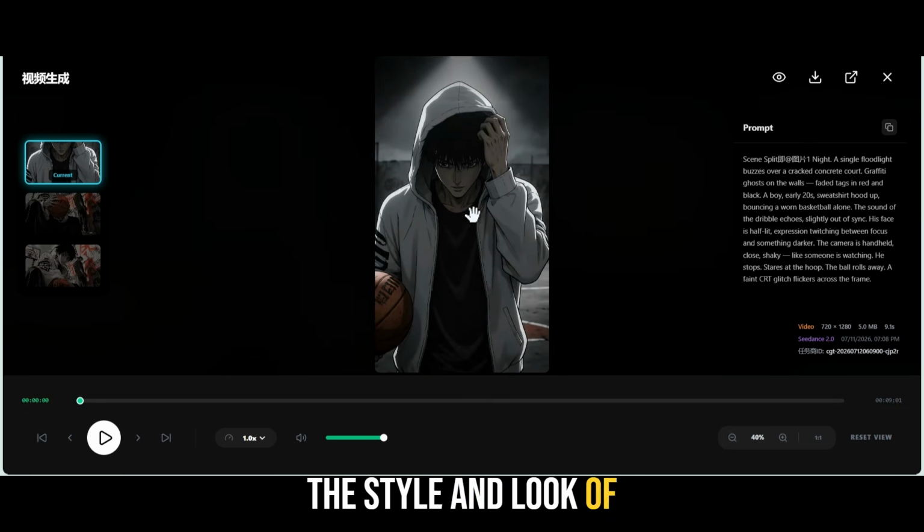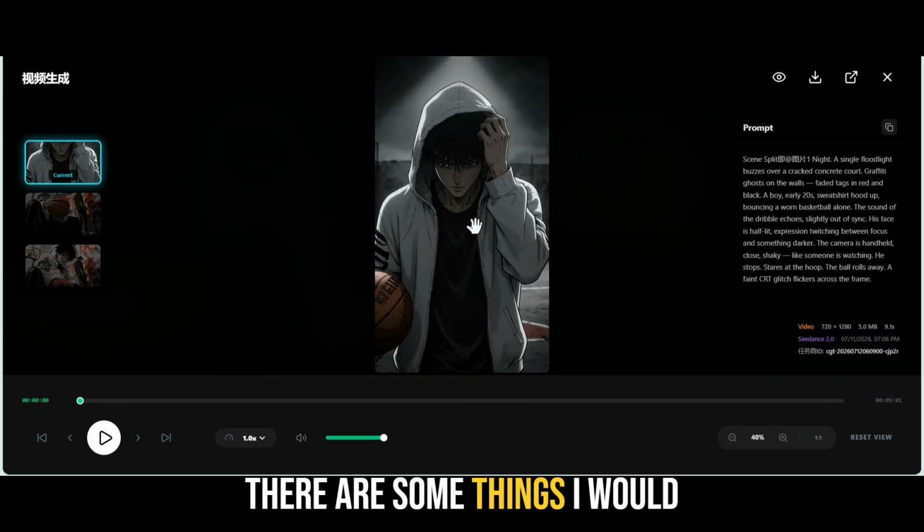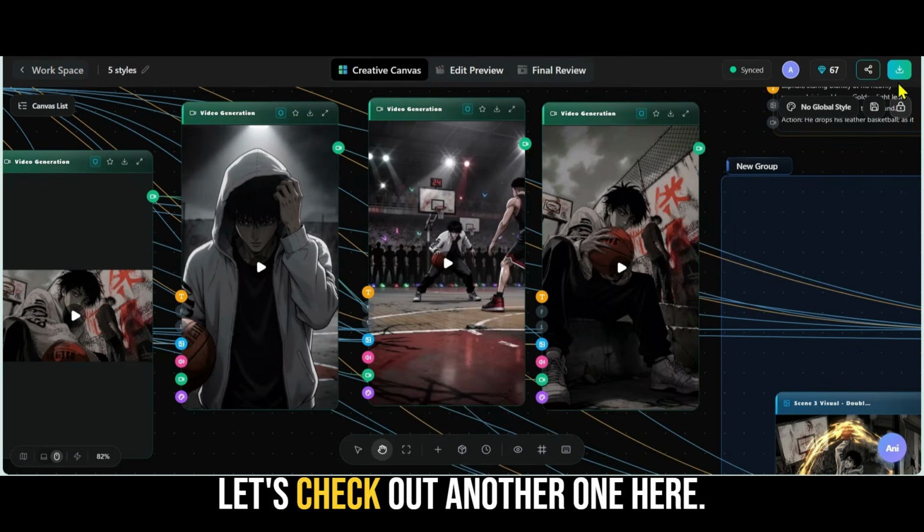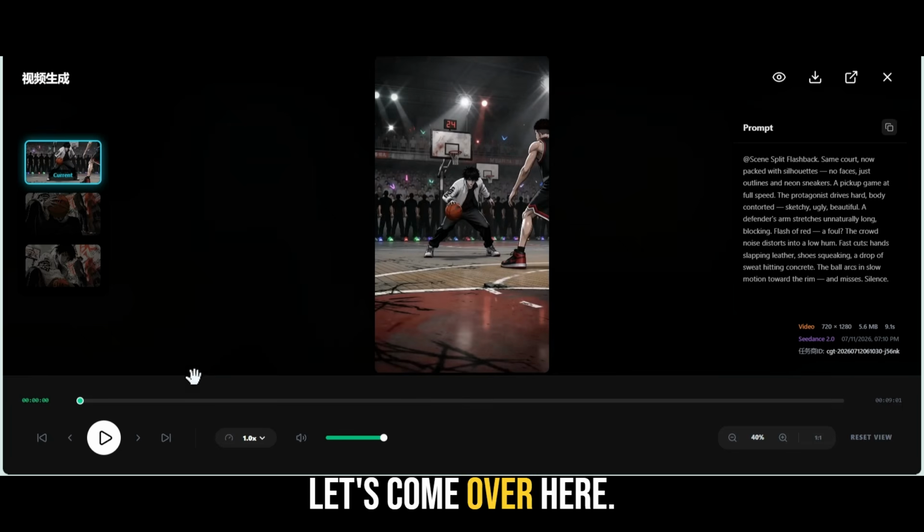The style and look of this, I feel like, is perfect. There are some things I would change or edit, but I could always do that inside of the tool. So I'm gonna close this out. Let's check out another one here. Let's open this, come over here, let's click play.